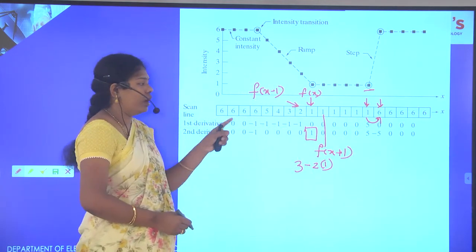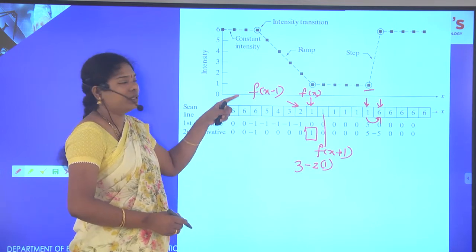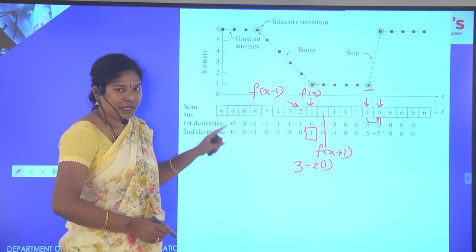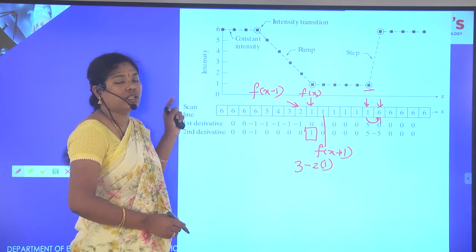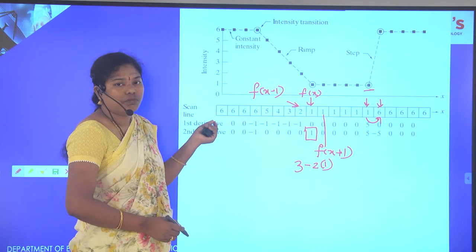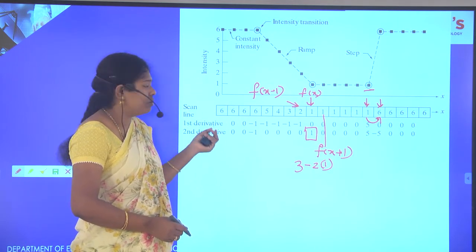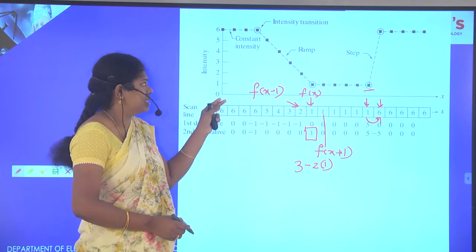Just observe, the second order derivative is nothing but whenever there is an intensity transition, it will be identified by the second order derivative. For a high pass filter, the second order derivative is the best technique to identify the intensity transitions, that is edges.